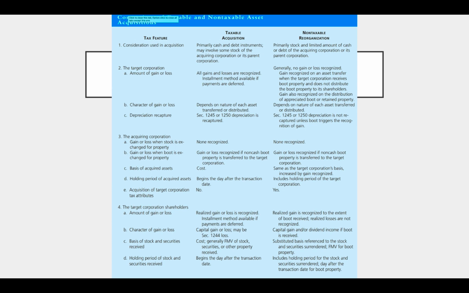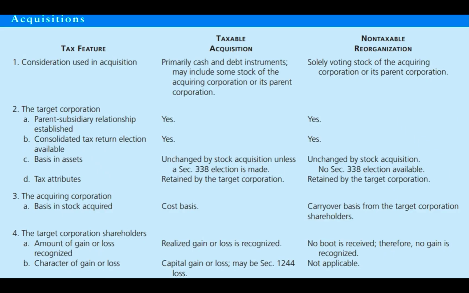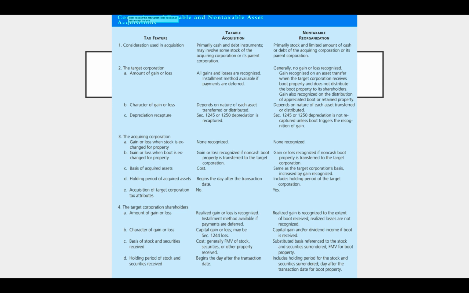Okay, and these charts are in your book. This first one is an asset acquisition, and this next one is going to be a stock acquisition. And so on the left column, the tax feature, we're talking about how to treat different parties for tax purposes, right? The target, the acquiring, and then the shareholders. And then the middle column is how you treat these people if the acquisition is taxable, and the right column is how you treat people if it's not taxable.